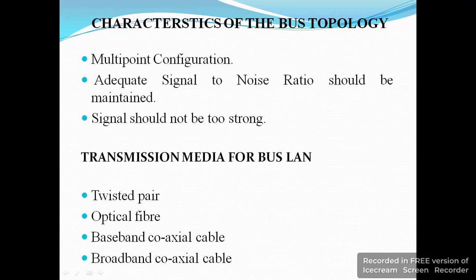Signal strength of the transmitted signal should be adequately high so as to meet the minimum signal strength requirement of the receiver. Adequate signal to noise ratio should be maintained. The signal should not be too strong. Transmission media for bus LANs are twisted pair, optical fiber, baseband coaxial cable, and broadband coaxial cable.